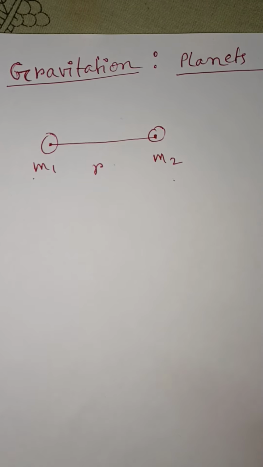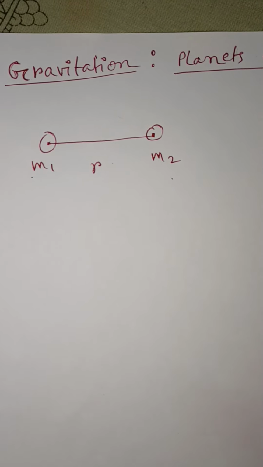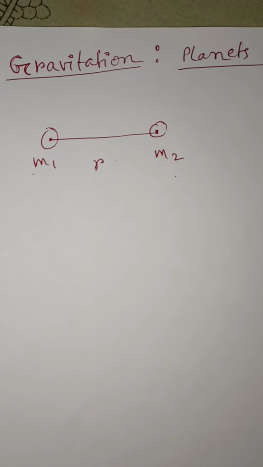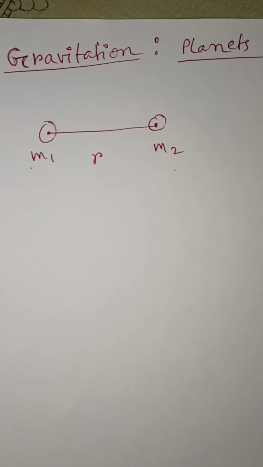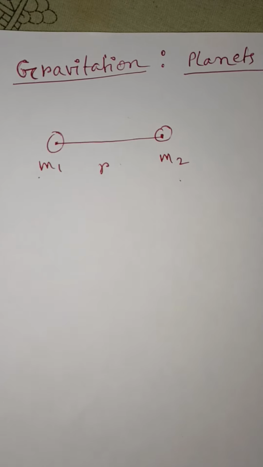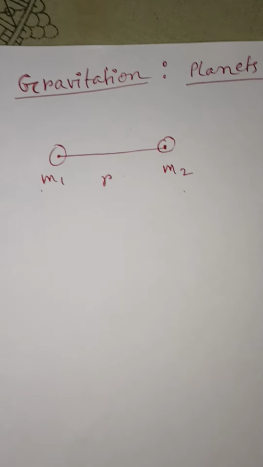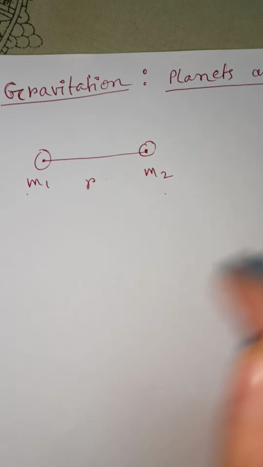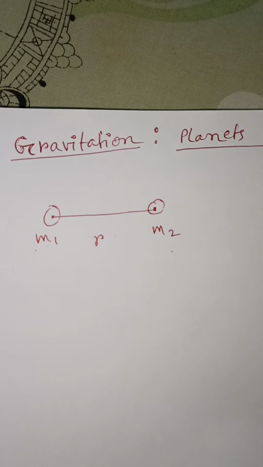So basically according to Newton, the force of attraction between any two material particles is directly proportional to the product of the masses of the particles and inversely proportional to the square of the distance between them. It acts along the line joining the two particles. So what is the direction of gravitational attraction force?